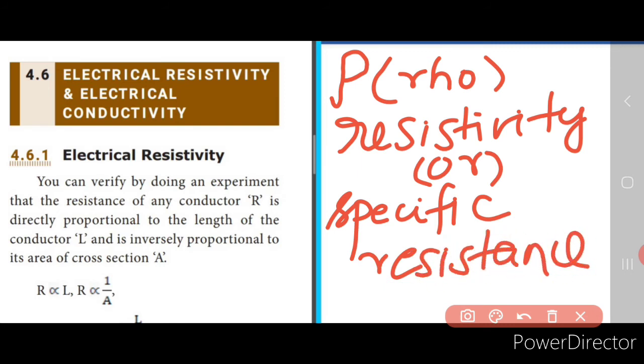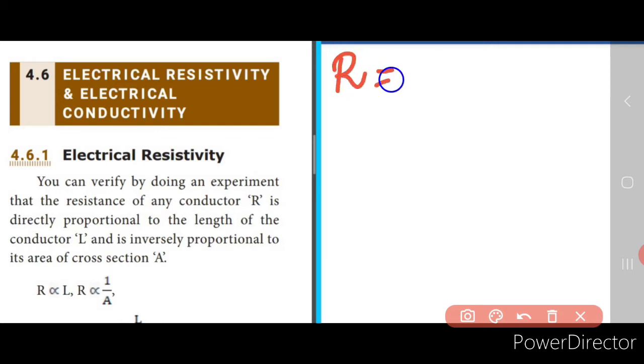Rho is nothing but the electrical resistivity, and resistance R is directly proportional to the length of the conductor and inversely proportional to the area of cross section. R is equal to rho L by A.